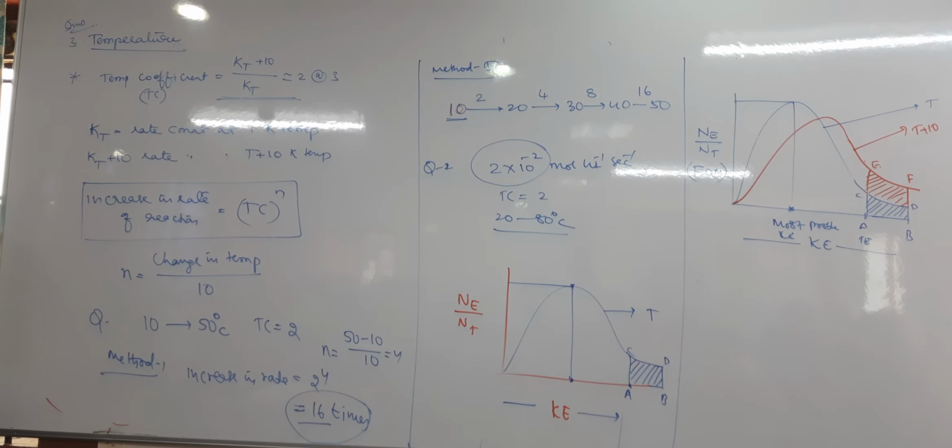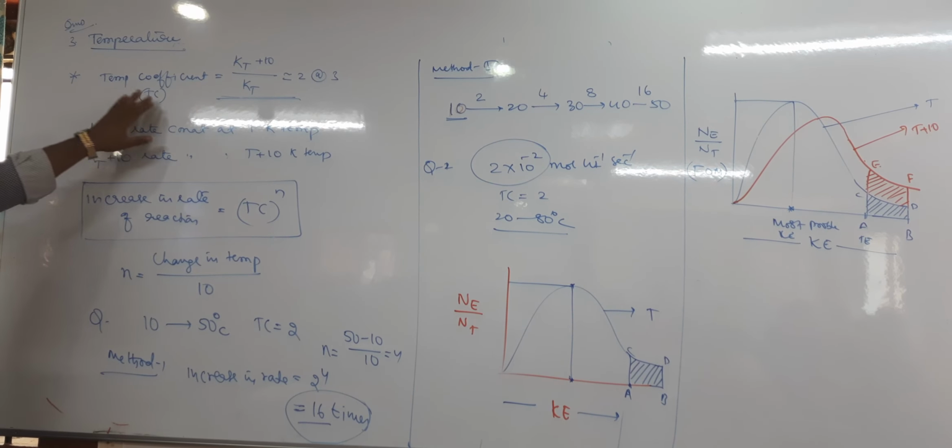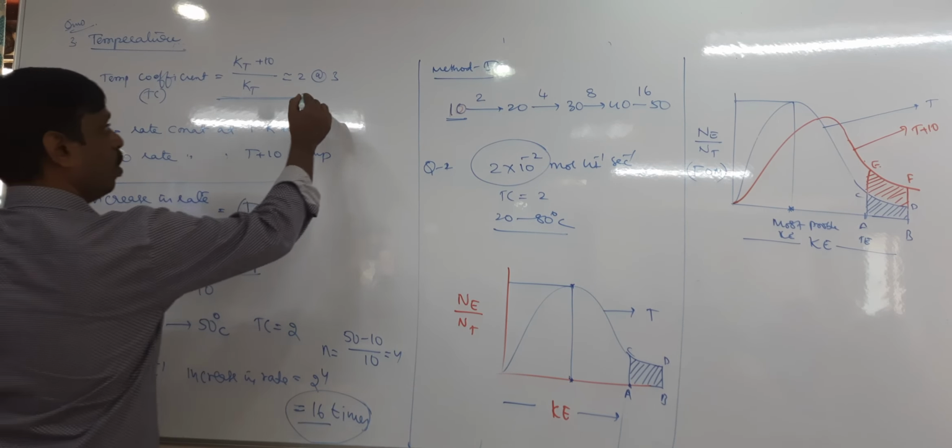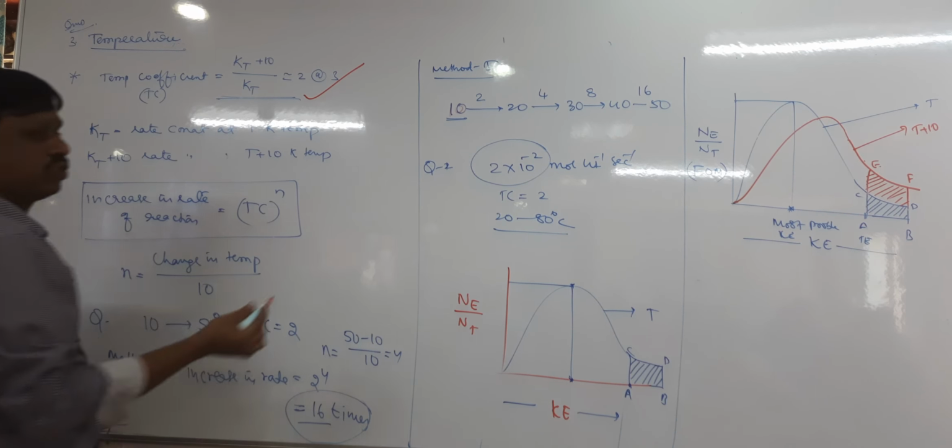Take this: temperature coefficient Tc equals Kt plus 10 by Kt, which is 2, or sometimes 3 also.